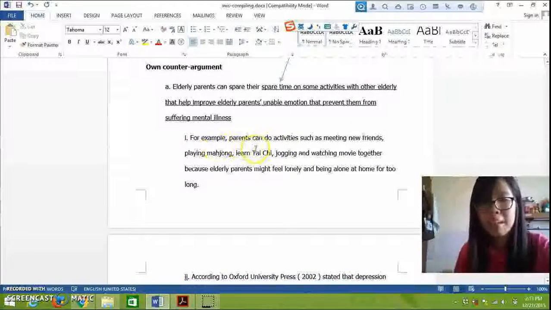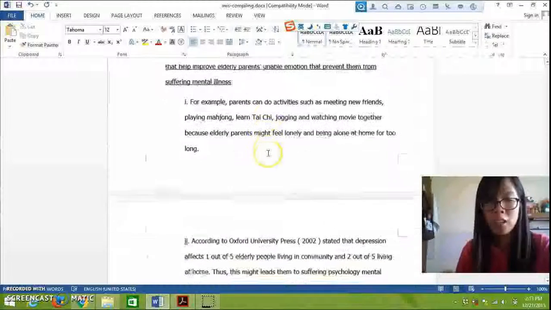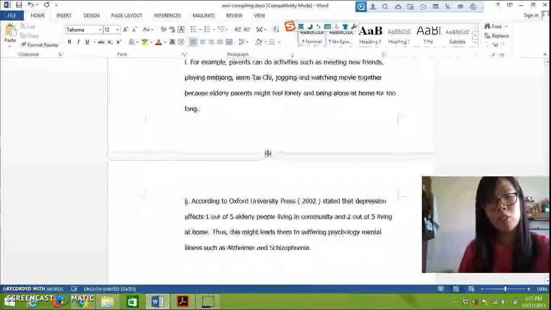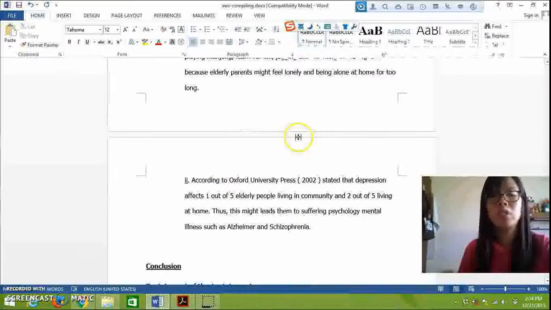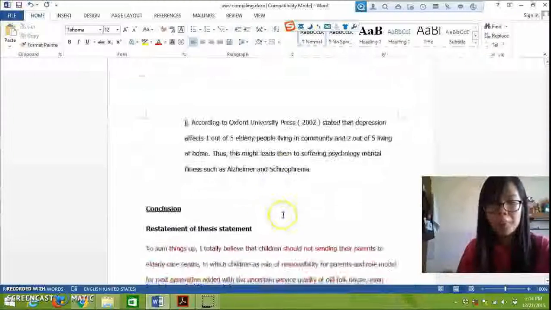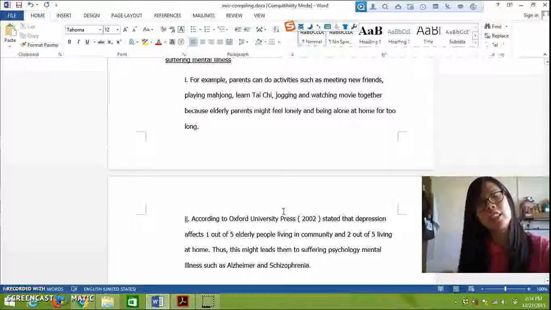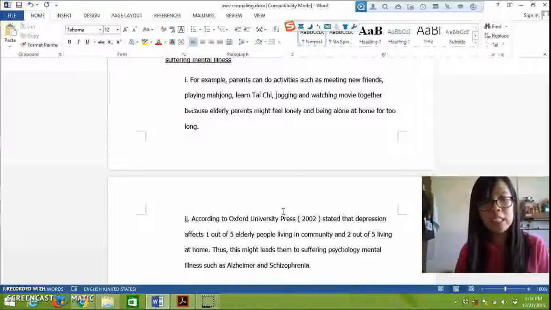The examples given for further elaboration are that they can meet new friends, play mahjong with their friends, learn Tai Chi, jog, and watch movies together, so that they will not feel lonely staying at home, looking at the four walls. It is proven by Oxford University Press that depression happens more, in 2 out of 5 living at home. So living at home can cause the elderly parents to have a tendency to suffer psychological illness.